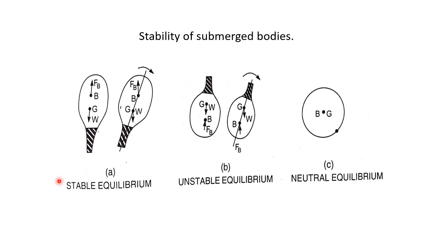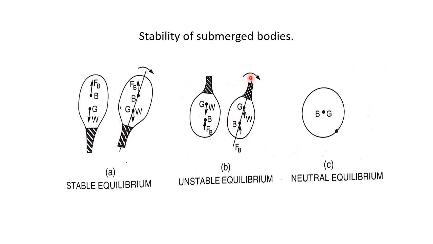Then the body is said to be in stable equilibrium: when the body regains its original position after a slight disturbance, it is in stable equilibrium. Now, for unstable equilibrium, the center of buoyancy B will be below the center of gravity of the body. If the body is in equilibrium, then the weight of the balloon W and the buoyant force Fb are acting on the same line.